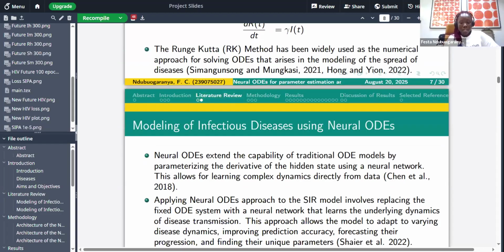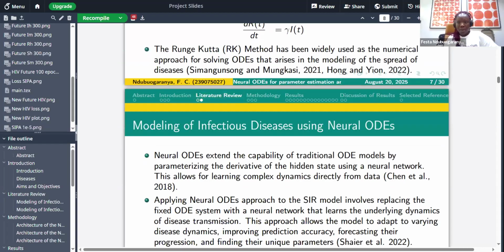Now this is the loss during the training process. Like I said, we calculated the loss using the mean squared error. Then this is the prediction of the HIV model. Let me zoom in so we can see it very well.